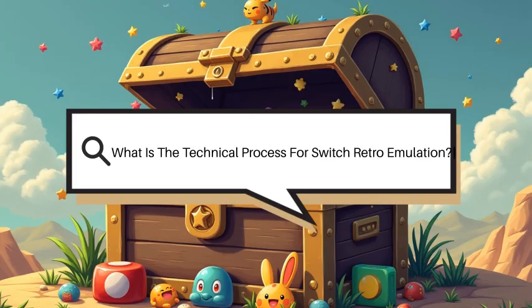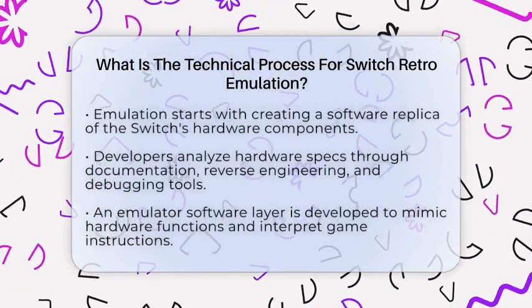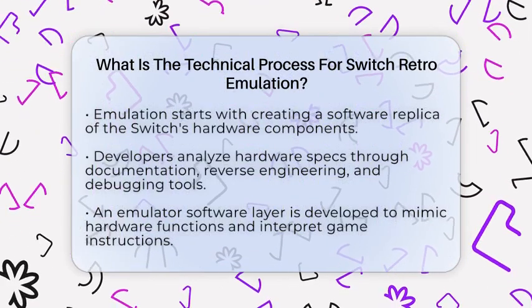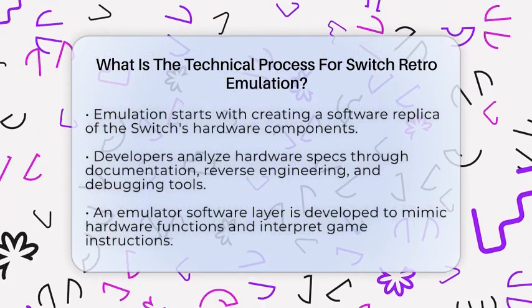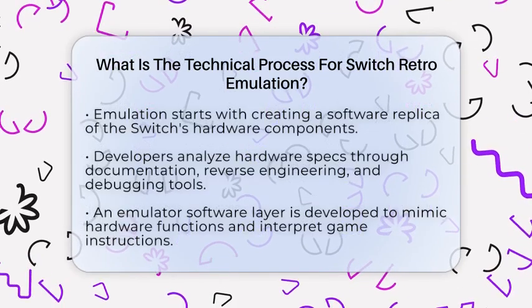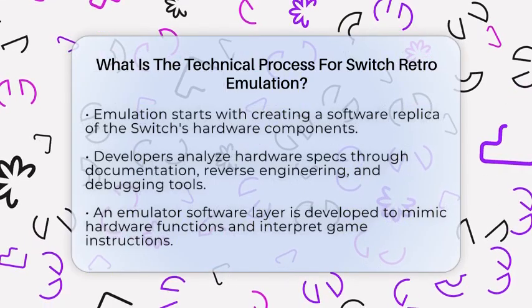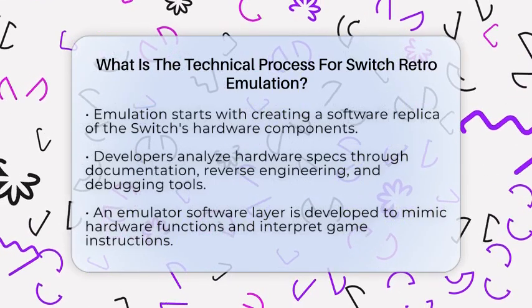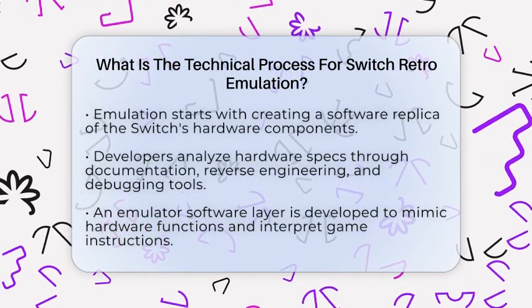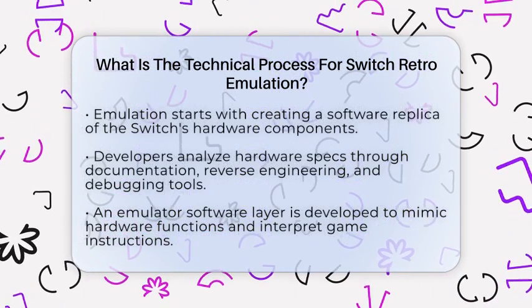What is the technical process for Switch retro emulation? Imagine being able to run classic video games on modern hardware without the original console. This is the goal of retro emulation, and understanding the technical process behind it reveals a fascinating blend of software engineering and hardware mimicry. When it comes to emulating the Nintendo Switch, the process involves several complex steps that ensure games run smoothly and accurately.